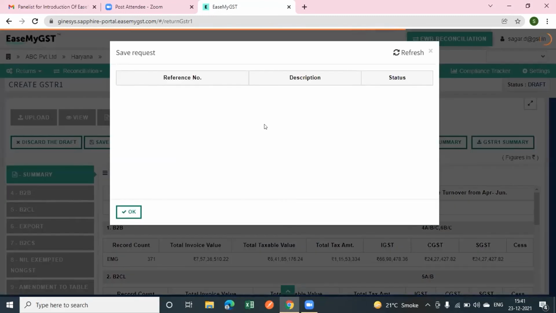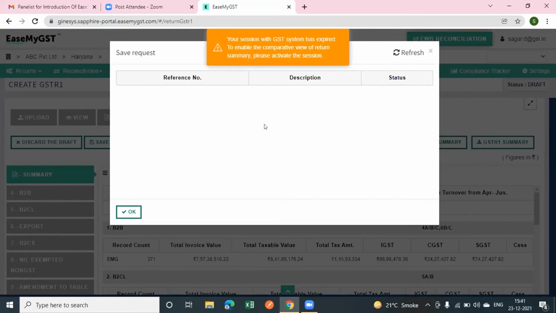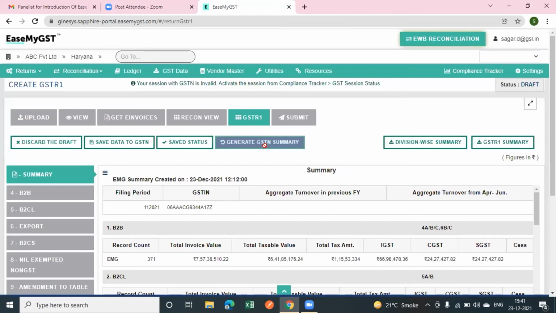Probably some of the time, mainly clients face that some of the counterparty GSTNs are inactive while filing the GSTR1. So those invoices must be shifted to B2CS transactions. These types of errors while filing the GSTR1 will be shown to you here. You can correct them at your end and sync the data on GSTR1.